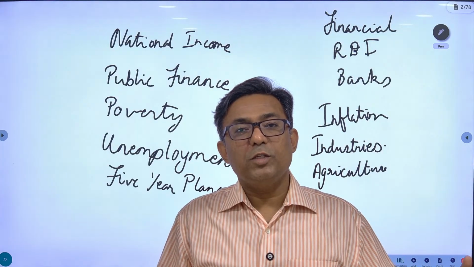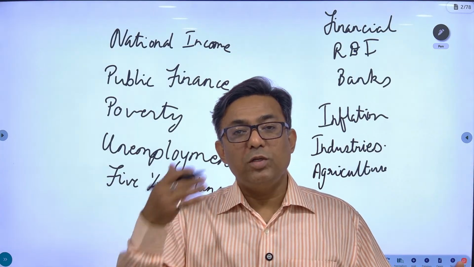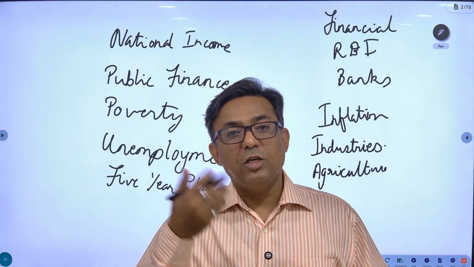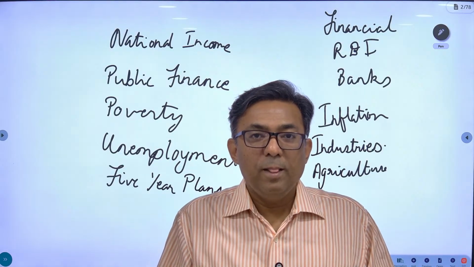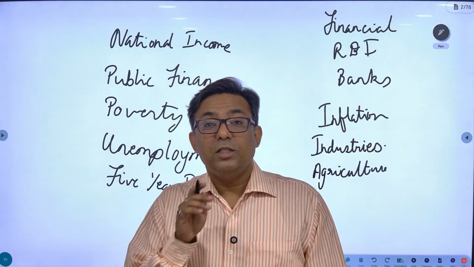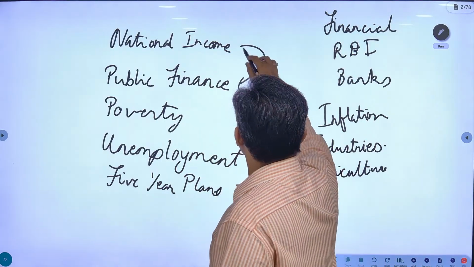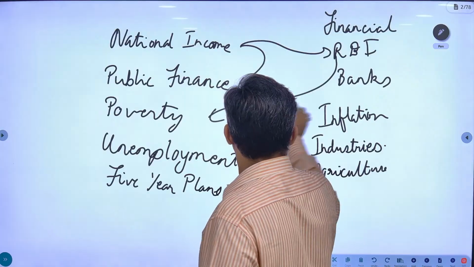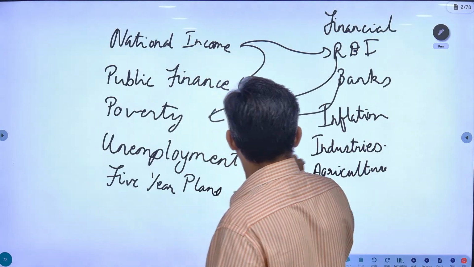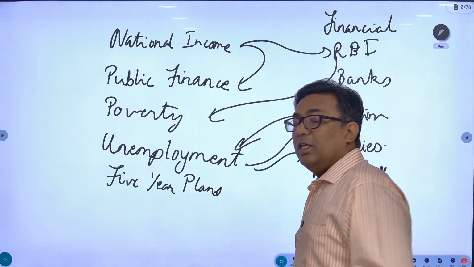You not understanding parts of a flower does not mean you will not be able to understand the digestive system or the circulatory system in human beings. Okay, they are totally different. But this is not the case in economy, where each and every aspect is related to each other.